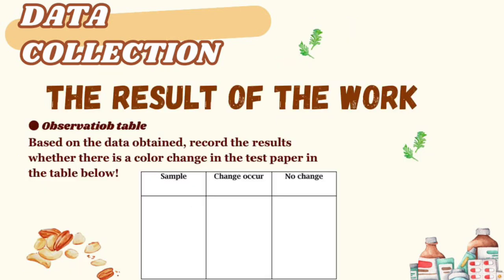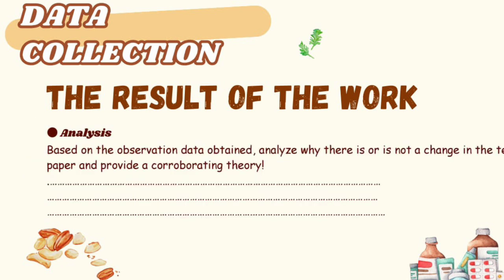After that, the student can write the result of the activity that they did before. Here, the student must record the result of whether there is a color change in the paper. After filling in the table, the student can write about the result of the work, which is the analysis. They must choose what to analyze.